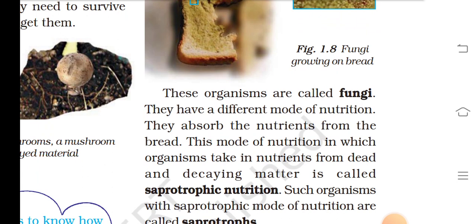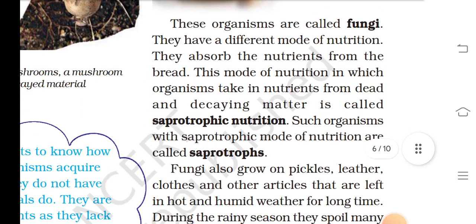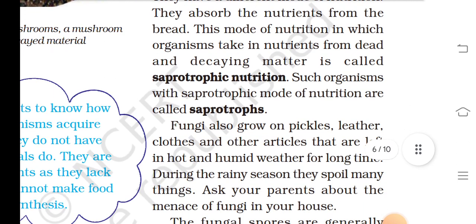They have a different mode of nutrition. They absorb nutrients from the bread. This mode of nutrition, in which an organism takes nutrients from dead and decayed matter, is called saprotrophic nutrition. Organisms with a saprotrophic mode of nutrition are called saprotrophs.